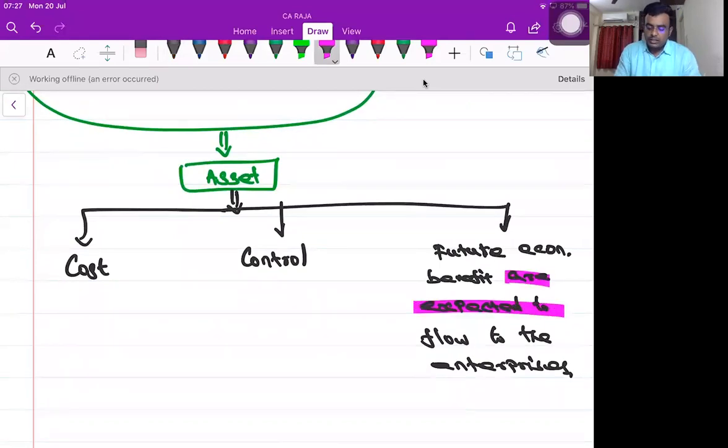Suppose this particular word is not incorporated in the existing accounting standard or the corresponding Ind-AS, you and I or none of the persons who do business in India can recognize anything as an asset in their balance sheet. If that word is not incorporated in the accounting standard or Ind-AS, you and I or anyone who does business in India can't recognize something as an asset in their balance sheet.